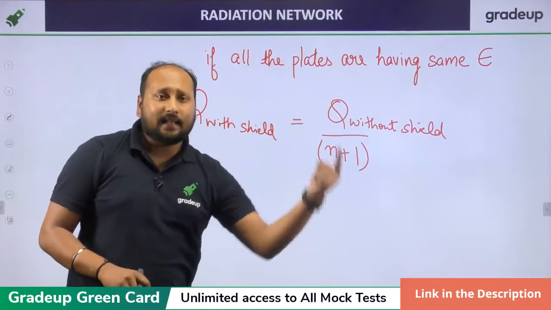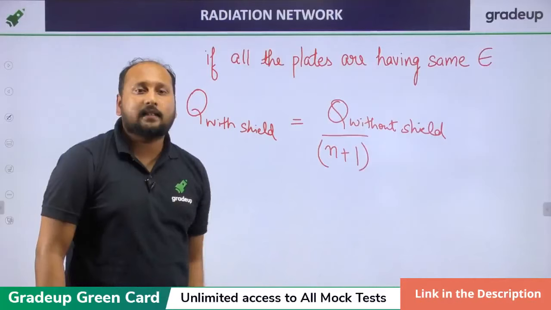That means if you are using a single shield, then that will be having a 50% decrease in the rate of heat transfer.